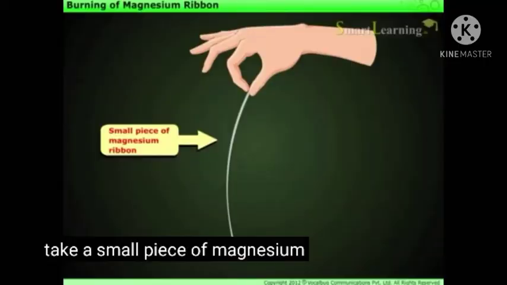So in a chemical reaction, the substances combining together are the reactants, and the newly formed substance is known as the product. Now we can study some examples of chemical reactions. The first example we have to study is burning of magnesium ribbon. During burning of magnesium ribbon, magnesium is combining with oxygen.